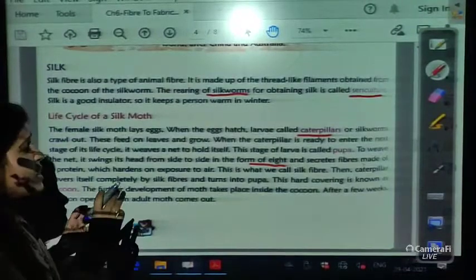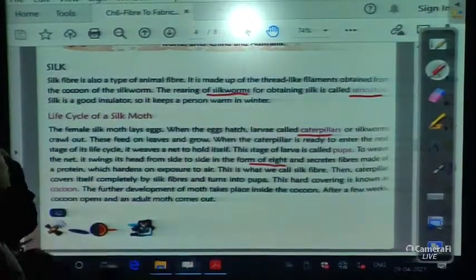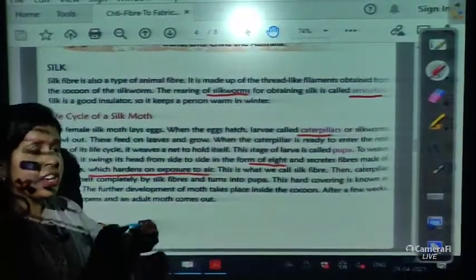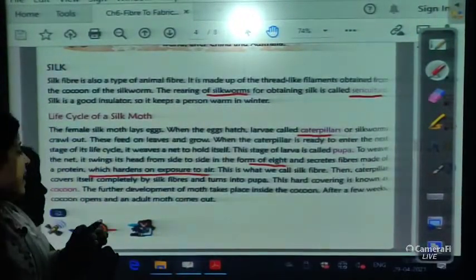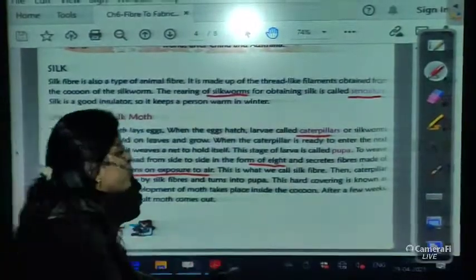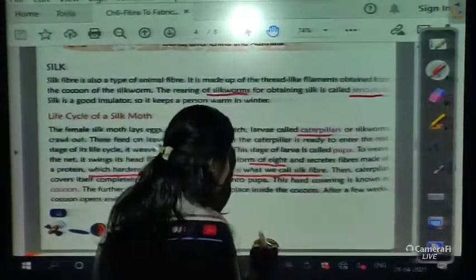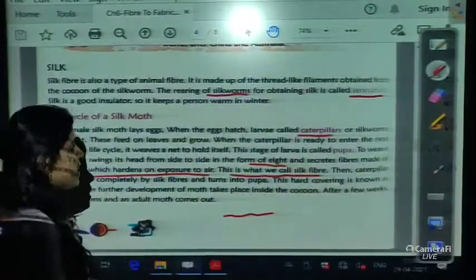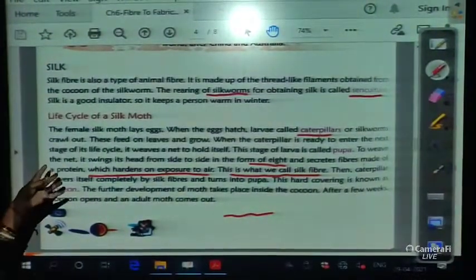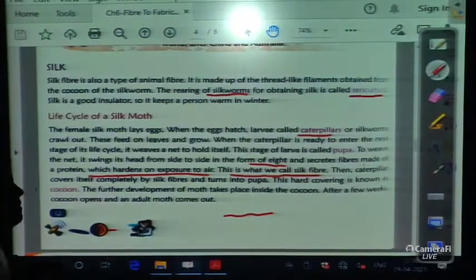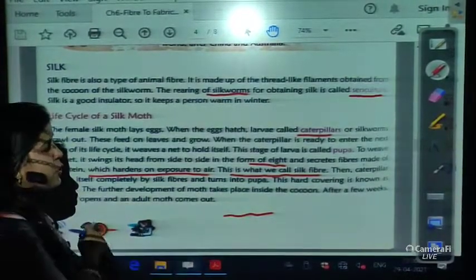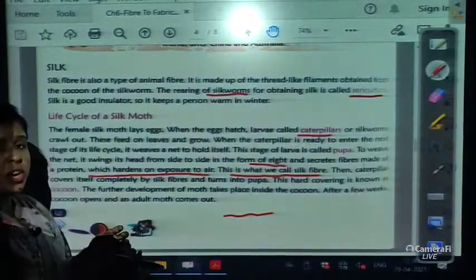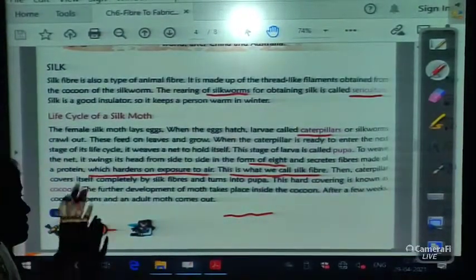This secreted fiber made of protein hardens on exposure to air. When that protein is exposed to the air, it hardens, and this is what we call silk. So the filament secreted by the silkworm is then turned into silk. When it hardens on exposure to air, it turns into silk. This is the silk.